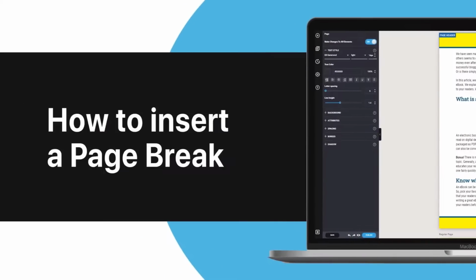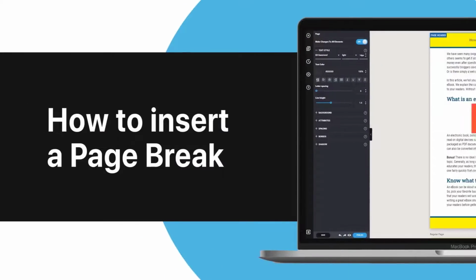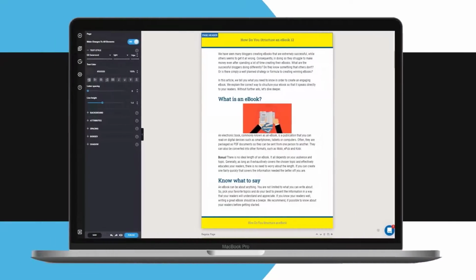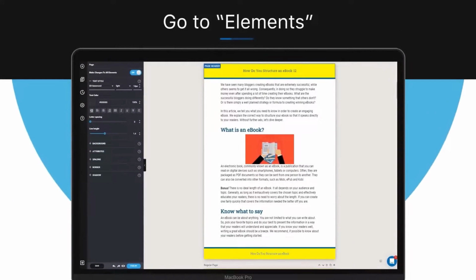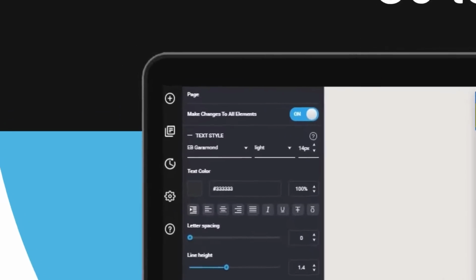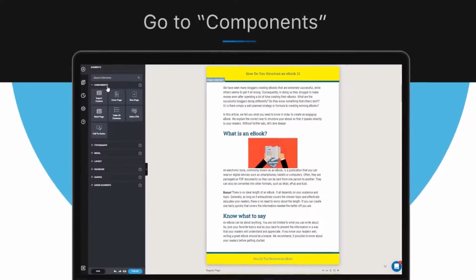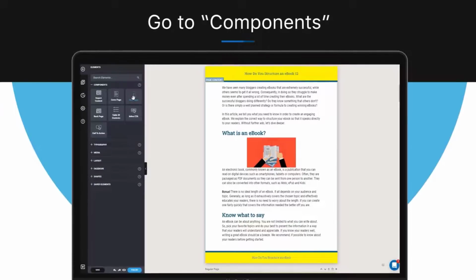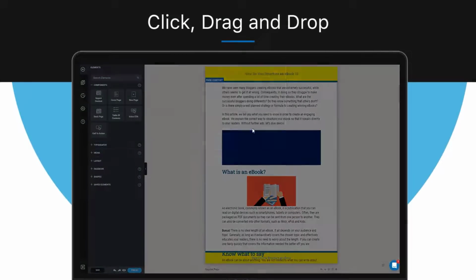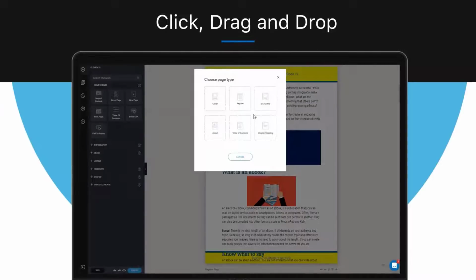How to insert a page break. In this video, we'll show you how to create a page break. In the design editor, first click the plus to open the Elements section. Now go to Components, and here find the New Page icon. Click, drag and drop it onto the place where you want the page break to be. Now everything that was below will be moved down to a new page.